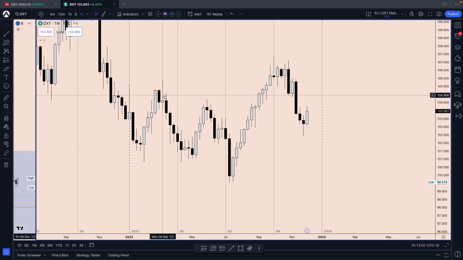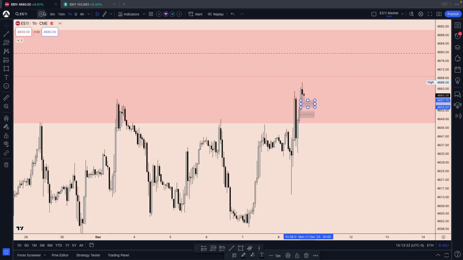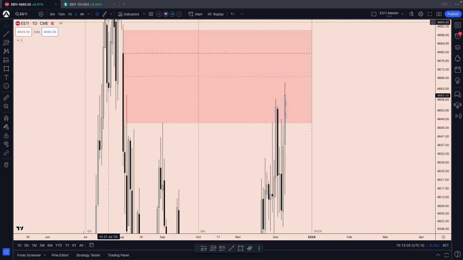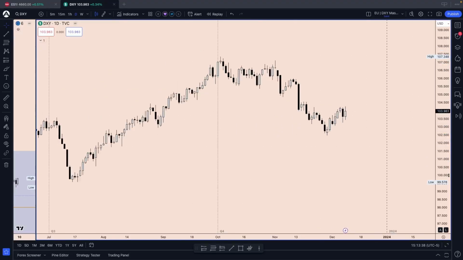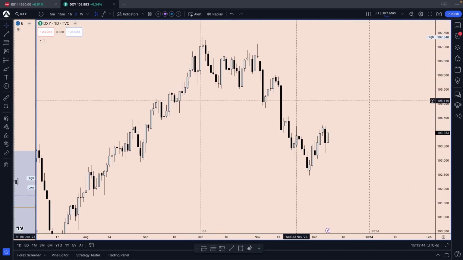And now let's also take a look at the DXY to see how that would line up with our bullish bias on ES. They don't always move hand in hand, because right here we saw on the daily time frame an up closing candle on Friday. Usually, if they were perfectly inversely correlated, meaning DXY going up, the indices and stocks going down, we would have seen a down closing daily candle here on ES. Well, we didn't see that. So that's why I don't like to use it as real correlation, but it's good to keep track or be aware of what the DXY is up to.